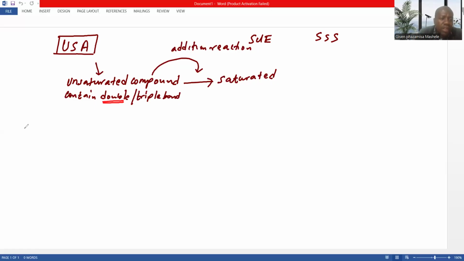So what does this mean? It means if we have an alkene, because alkene has a double bond, then suddenly the reaction changes. Then we have the saturated compound, which means the one with single bonds.